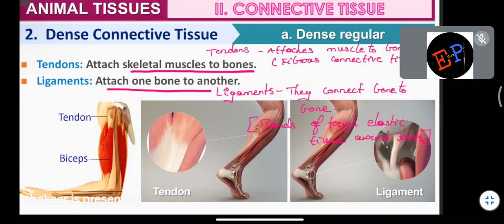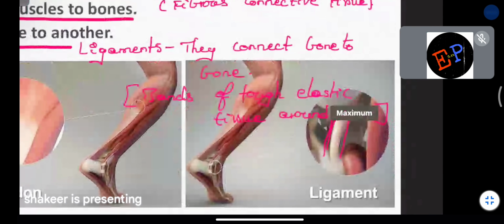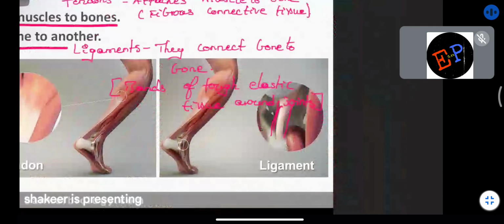So in the figures you can see, here this is a tendon which connects the muscles to the bone, and this figure you can call a ligament. So what is the ligament doing? Ligament is connecting two bones. Clear?